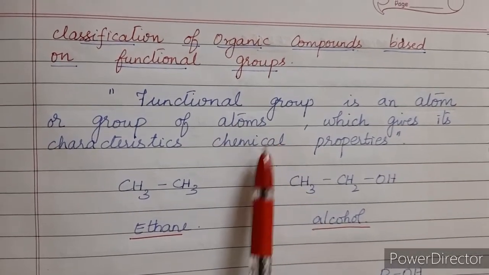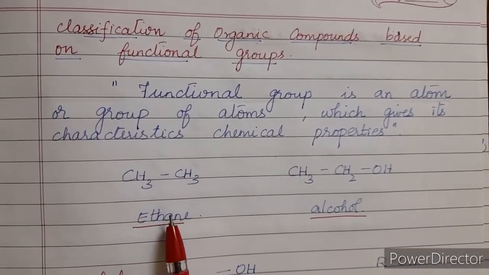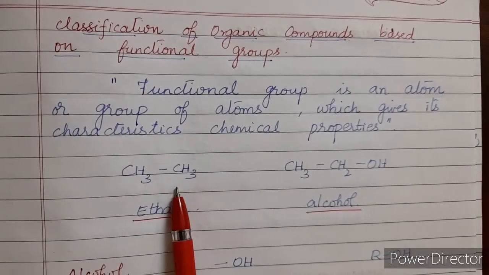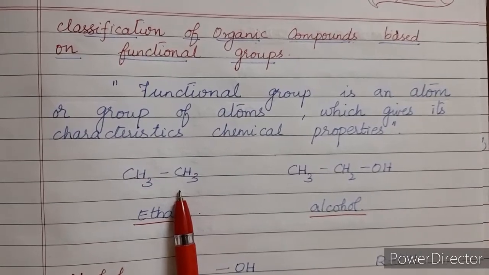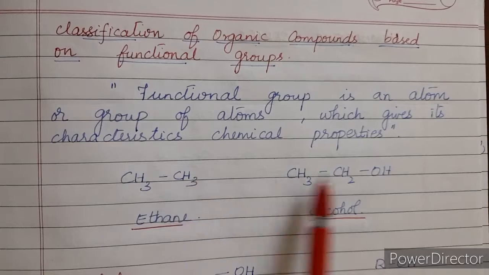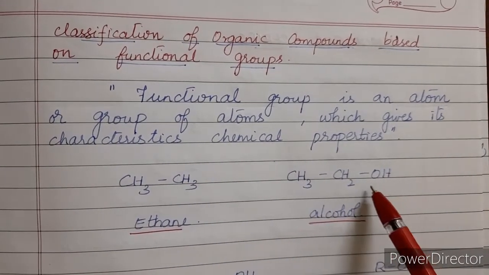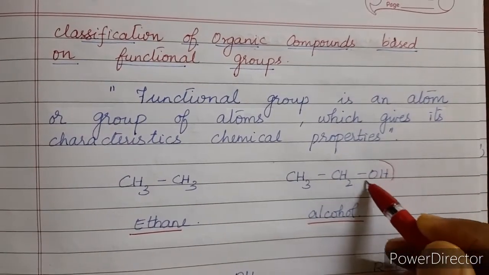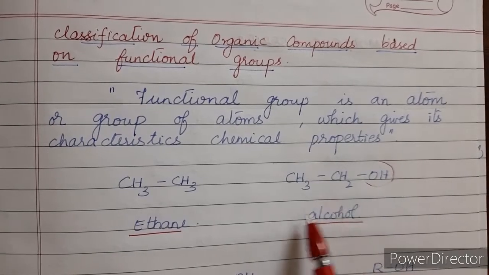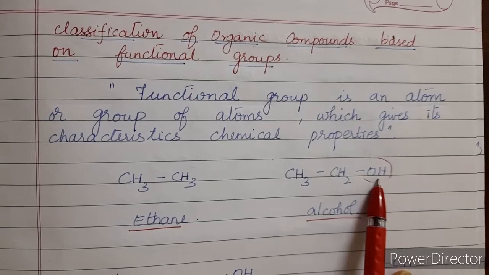Now take the second member of the alkanes, ethane, CH3CH3. If one hydrogen atom in this carbon is replaced by OH, then it becomes an alcohol. The presence of this OH is the functional group. So the general name of this compound will be alcohol, since it contains OH.